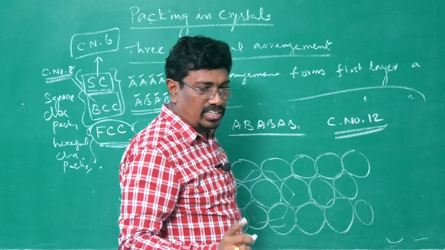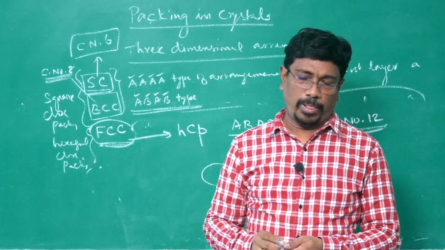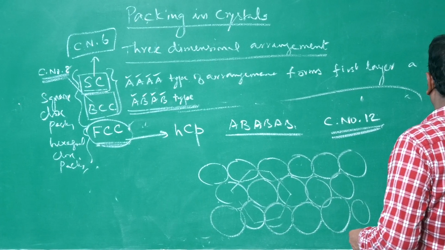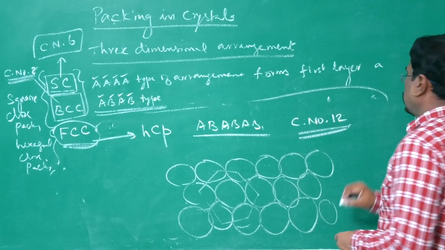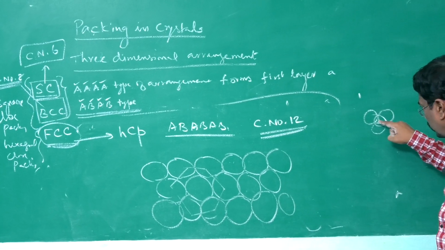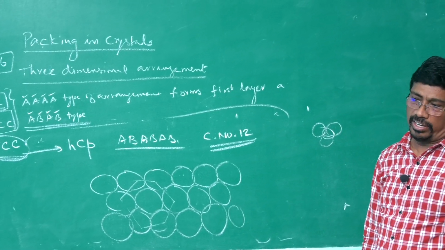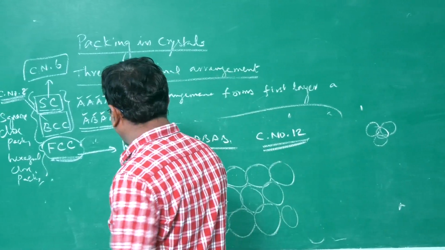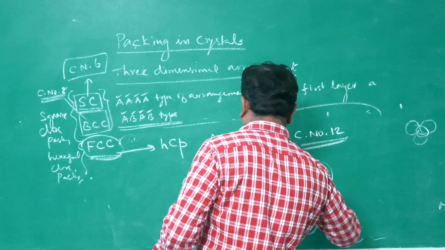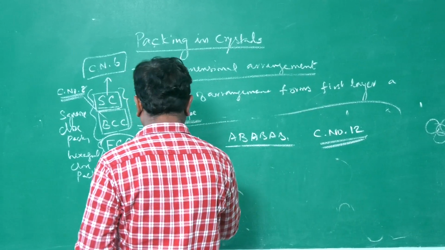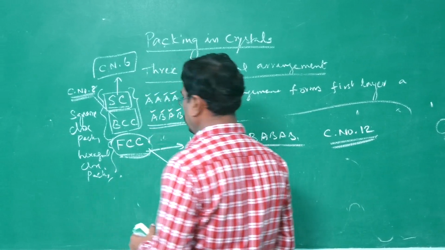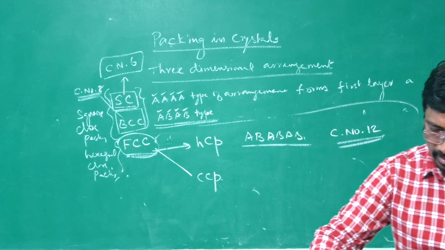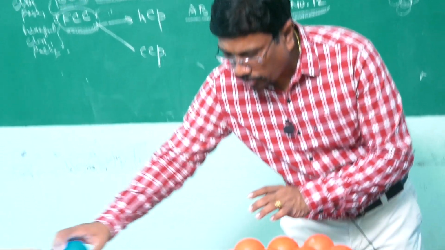And here we have seen the tetrahedral void. It is formed by 3 atoms at the bottom and 1 atom above. This is said to be the gap between these two. This 4 is said to be a tetrahedral void. On the other hand, if we go in for the next type, what is it? Cubic close packing, CCP. In CCP, the arrangement is a little bit different. When I remove and rearrange, you can understand well.